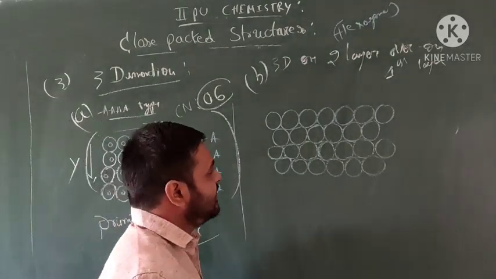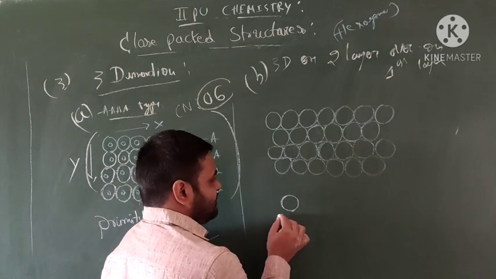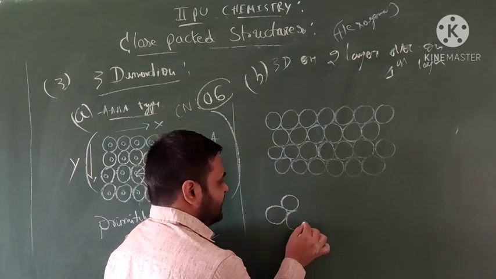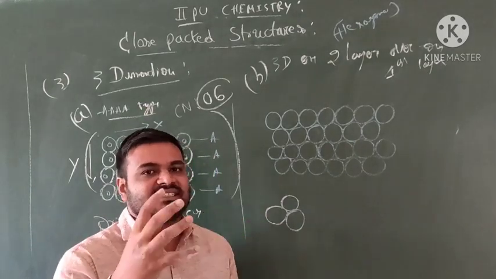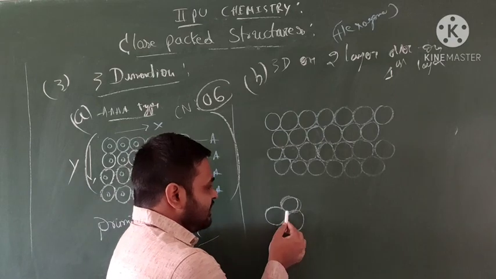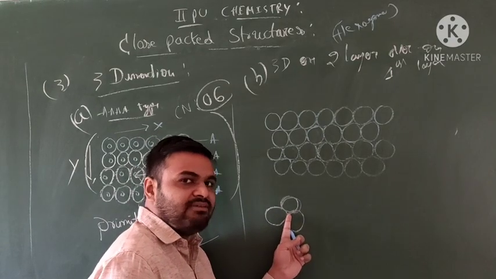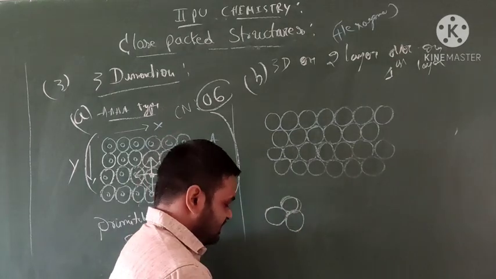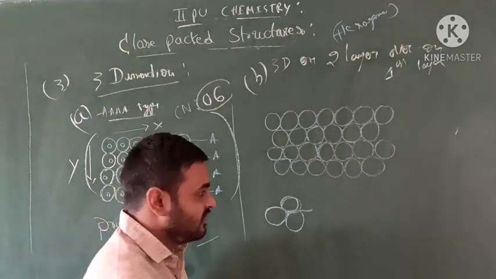Okay, students, see here. Observe 3 balls. You have taken the 3 balls. Imagine these 3 balls arranged like this. In between those 3 balls there is some space. This space is called what?